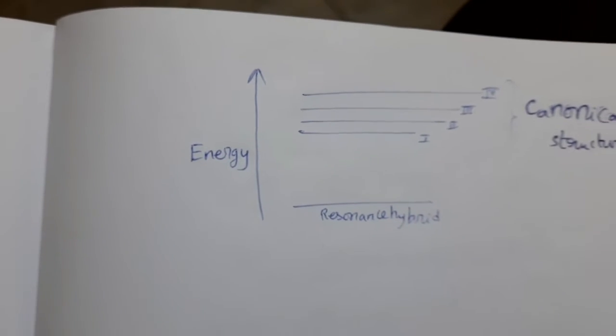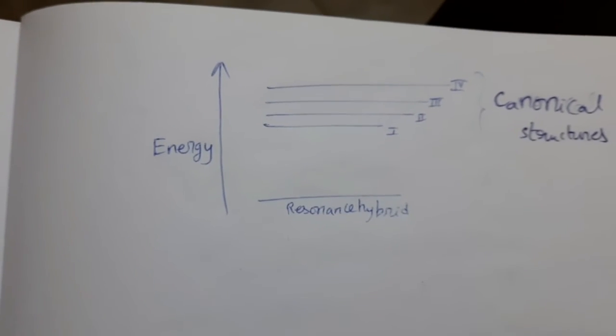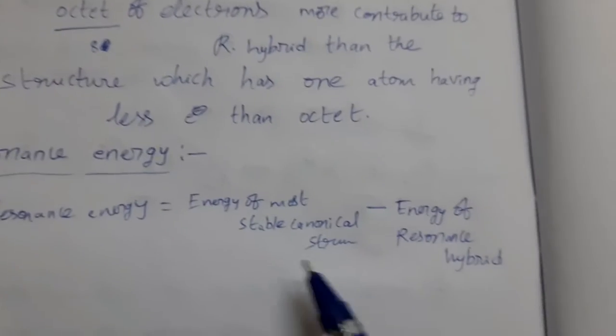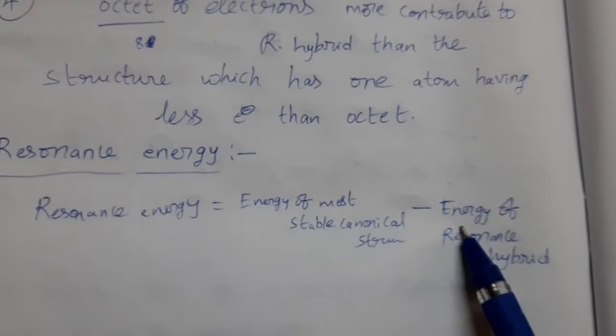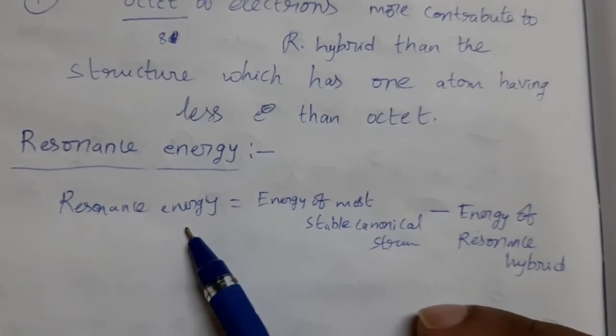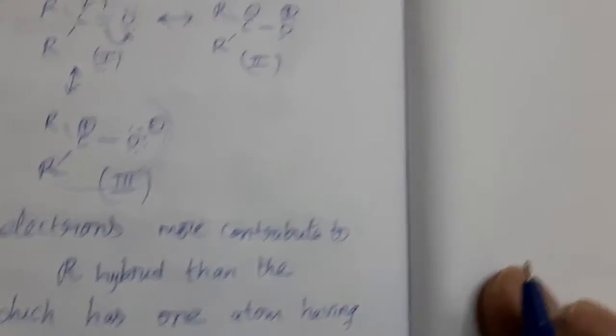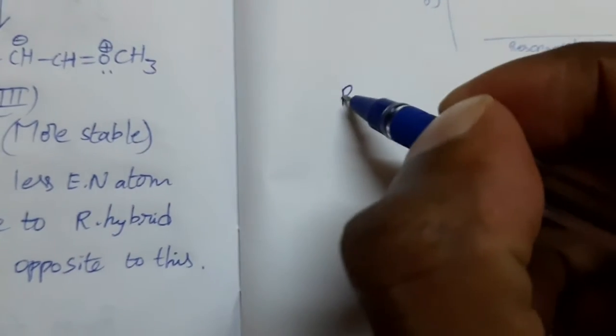So if resonance energy is more, then that particular molecule is more stable. That means the energy difference is more. These two, energy difference is more. That means resonance energy is more, then that corresponding molecule has more stability. Okay. Now resonance effect, say this.